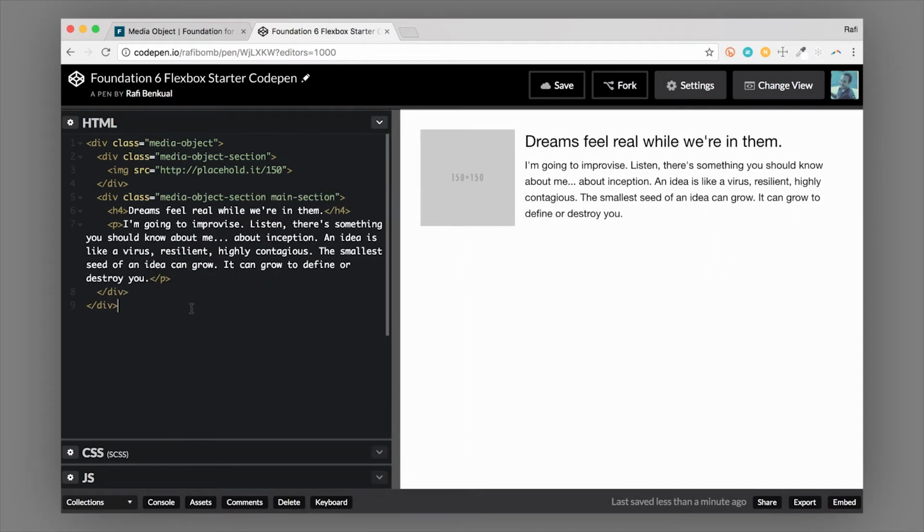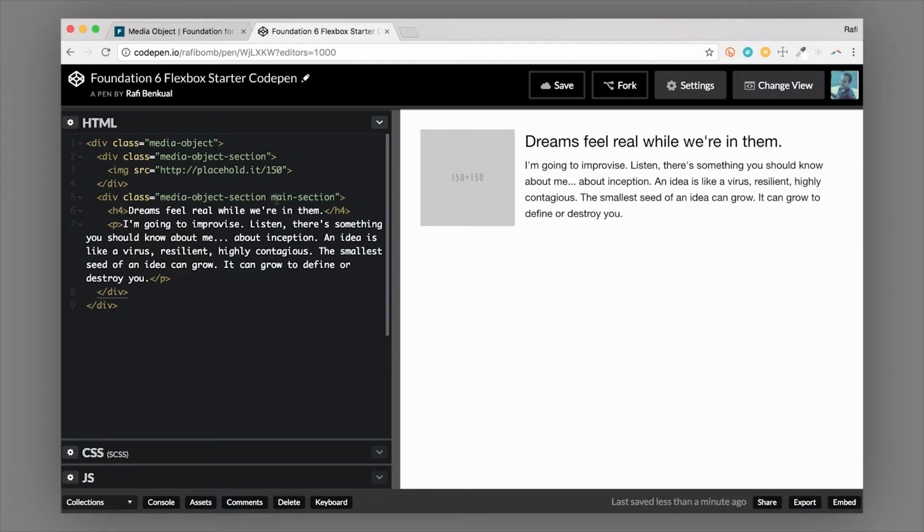Okay, so how is this created? Let's take a look at the code on the side here. So we start with a media object class as a wrapper. That's going to wrap two specific sections. One of those sections is here, the media object section. And then the other section is also a media object section.